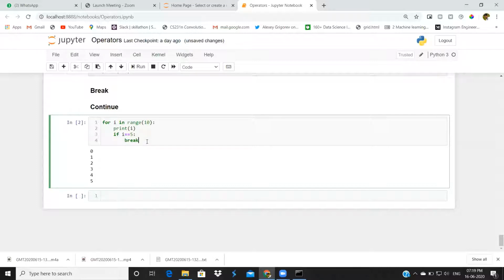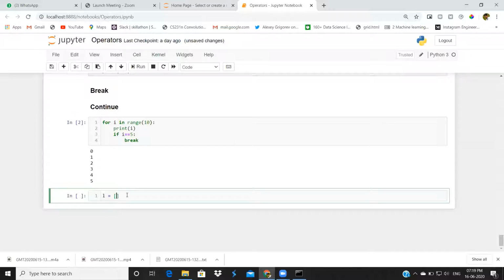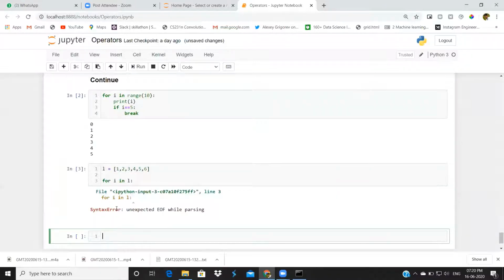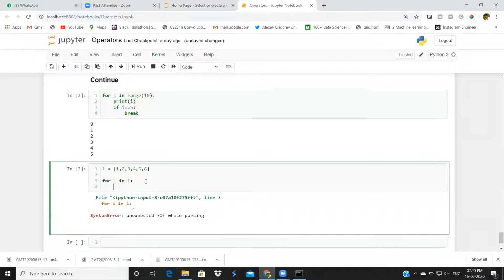In that situation, we will use break. I will take one example. I'm taking one list: 1, 2, 3, 4, 5, 6. Inside the list, I am looking for the number 3. Whenever I get number 3, I want to break that loop. For that, I'll write a for loop for this list. For i in L, if i equal to 3,